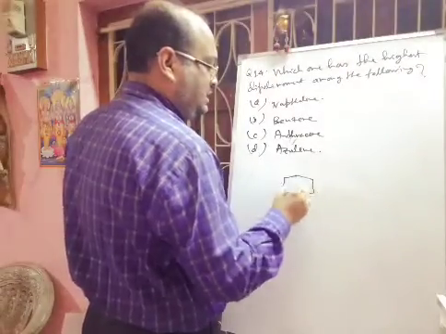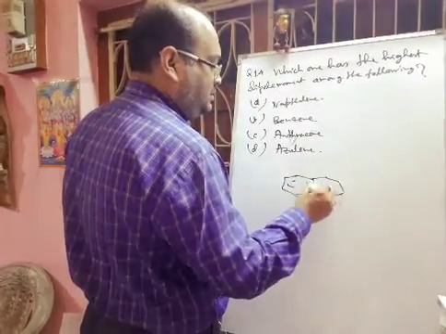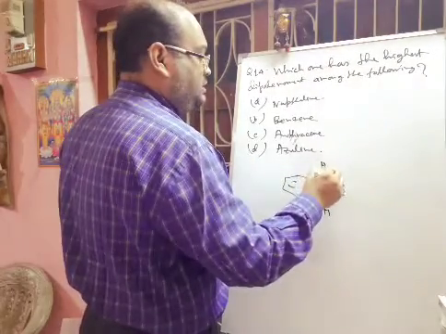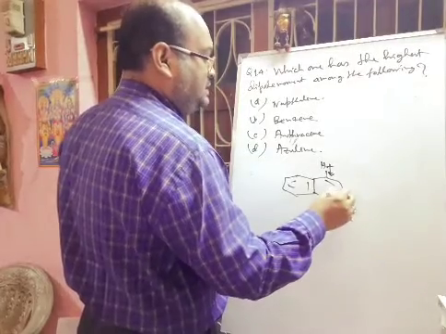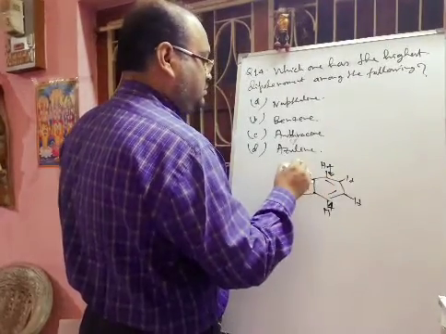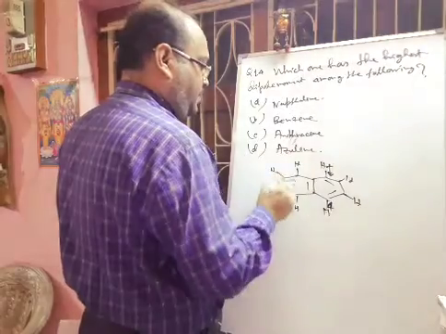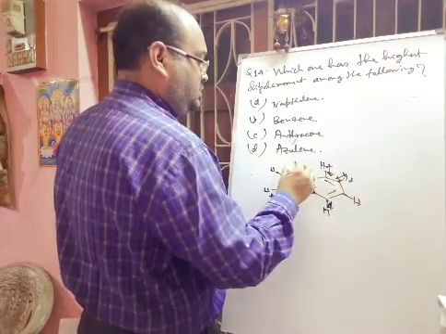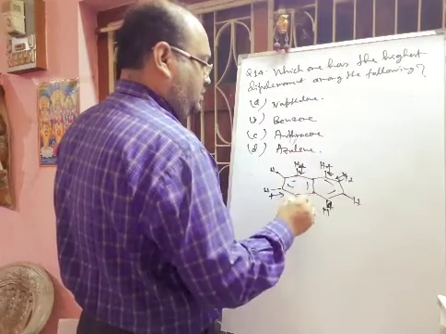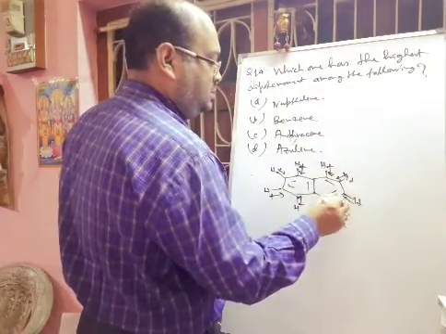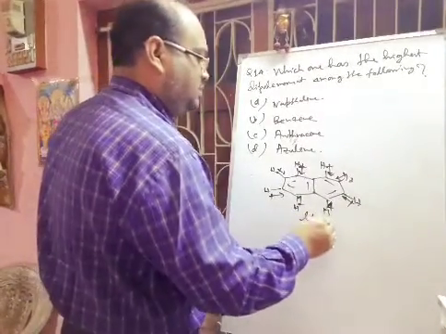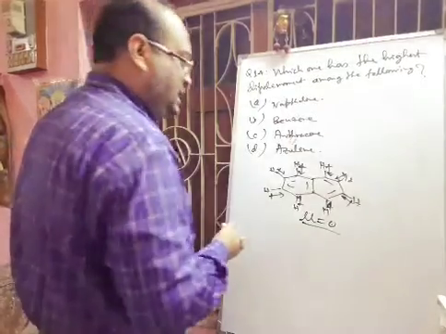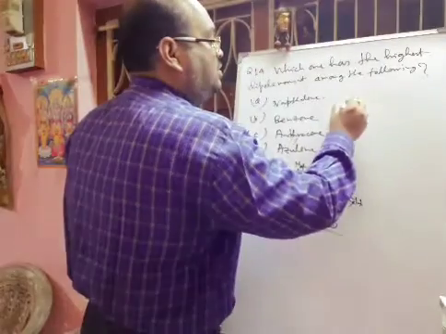Naphthalene, if you draw the structure, it will come like this. This is non-polar because all carbon-hydrogen bond moments will cancel each other. Here this is cancelling this carbon-hydrogen, this one is cancelling this carbon-hydrogen bond moment. In this way, all bond moments will be cancelled, here mu is equal to 0. So no dipole moment. Benzene also no dipole moment. Anthracene also no dipole moment. Only azulene structure, already I have discussed, you have to know.